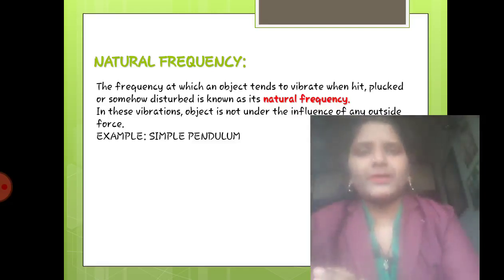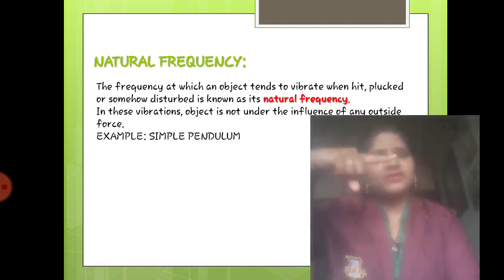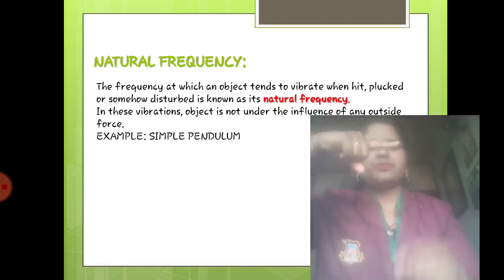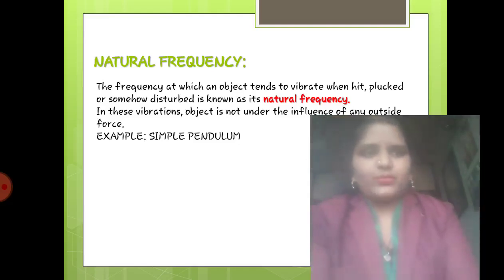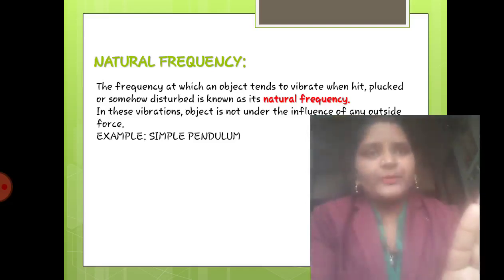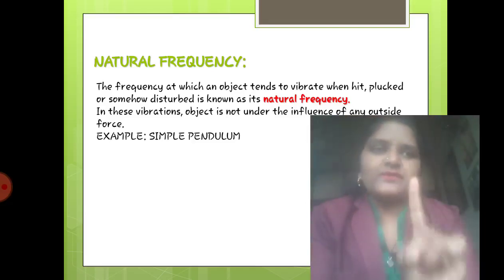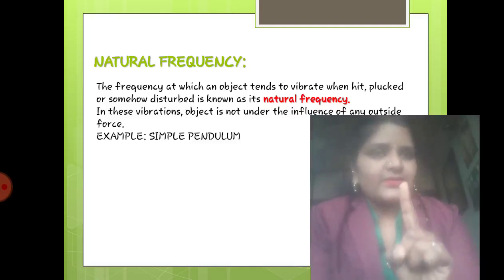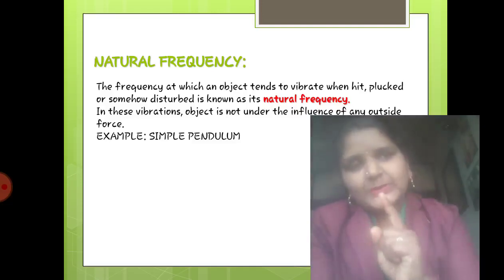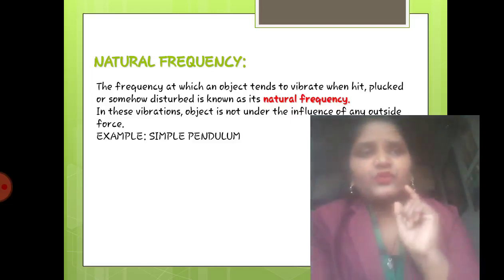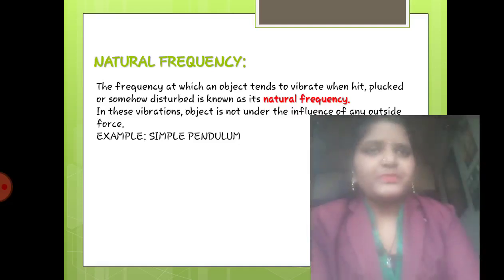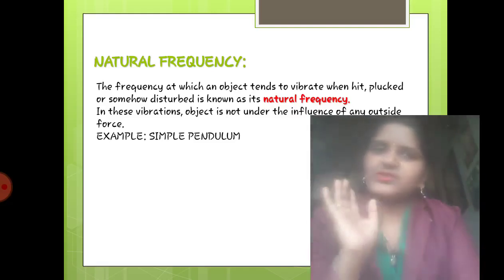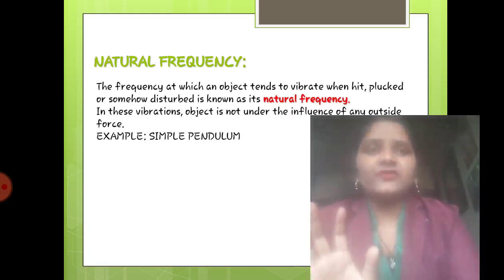Consider an example of a simple pendulum. As you know, there is a rigid support, a string is attached to it, and a bob is there. If I move that bob and release it, it will oscillate on its own. Only one time I am giving that bob force, that was the external force, and it continues to move on its own. So the force which is applied at first, after which it tends to vibrate on its own, is nothing but the natural frequency given to the simple pendulum.